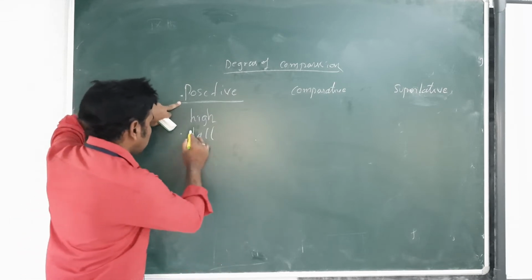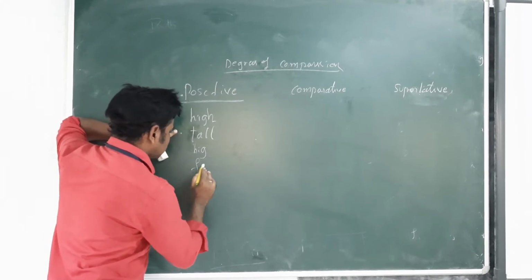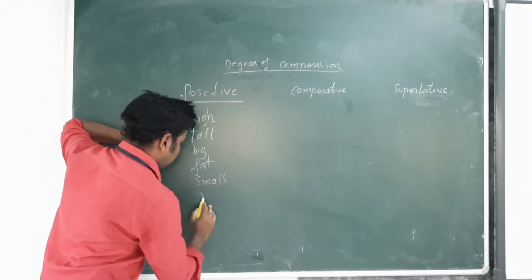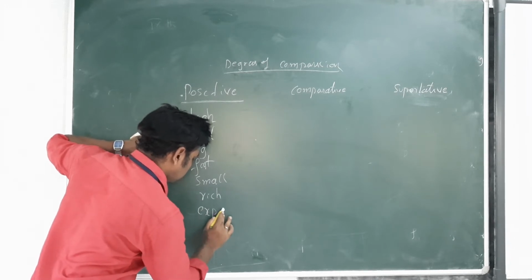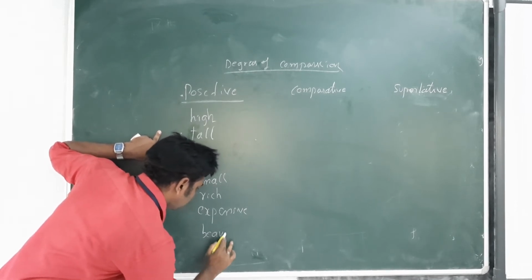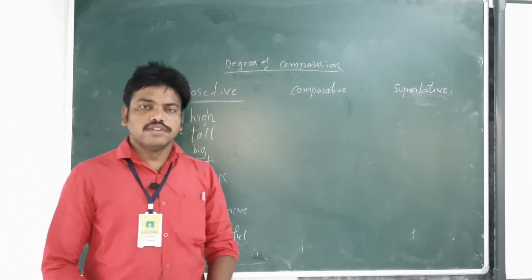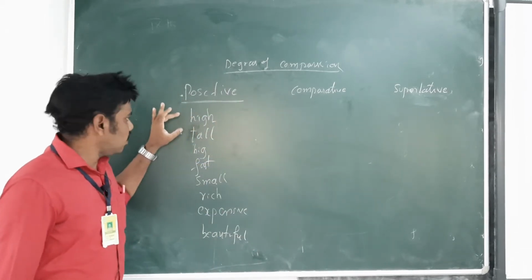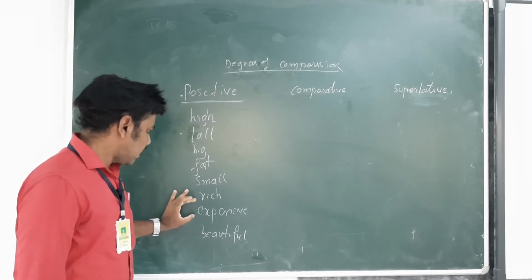I am writing here tall, big, next fast, small, rich, next expensive, beautiful. These are positive degree adjectives. In positive, we use high, tall, big, fast, small, rich, expensive, beautiful.